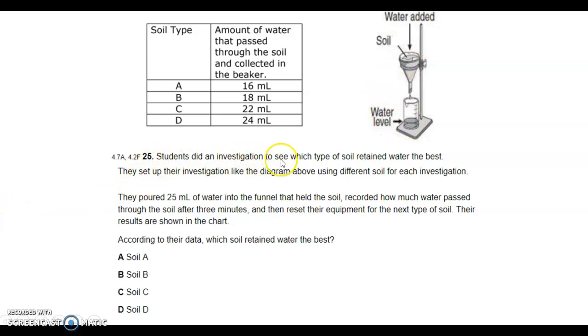Okay, students did an investigation to see which type of soil retained water the best. They set up their investigation like the diagram above using different soil for each investigation. They poured 25 milliliters of water into the funnel that held the soil, recorded how much water passed through the soil after 3 minutes, and then reset their equipment for the next type of soil. Their results are shown in the chart. According to the data, which soil retained water the best? Soil A, soil B, soil C, soil D. So which retained water the best?